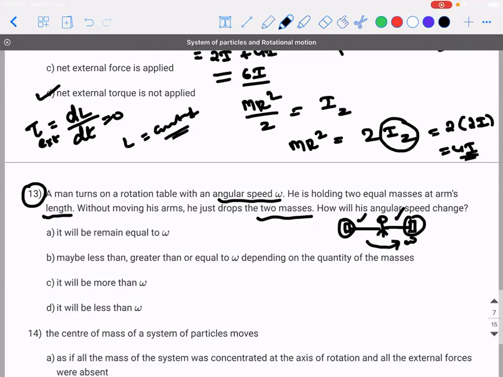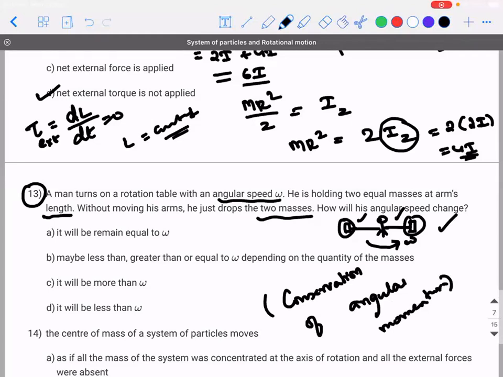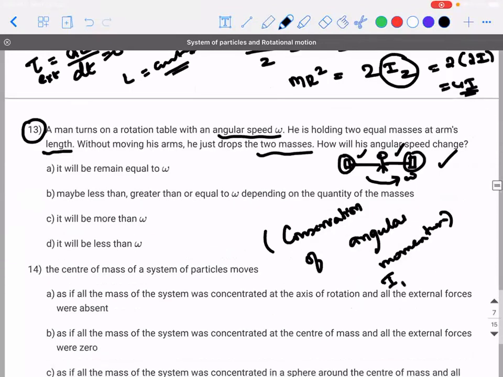First of all, this kind of activity is based on what principle? Is it not conservation of angular momentum? So what does conservation of angular momentum state? I1 omega 1 is equal to I2 omega 2.